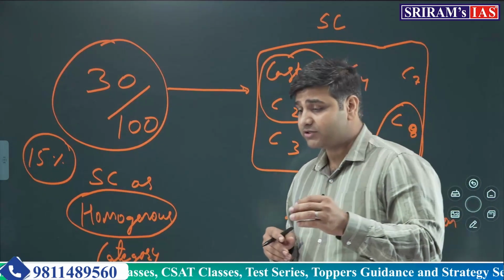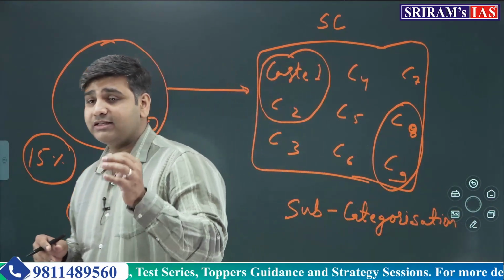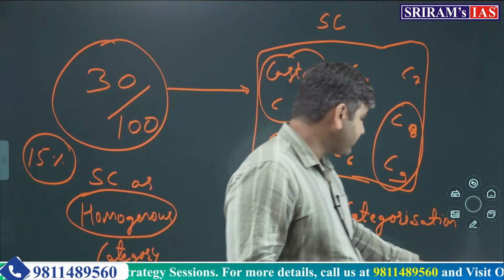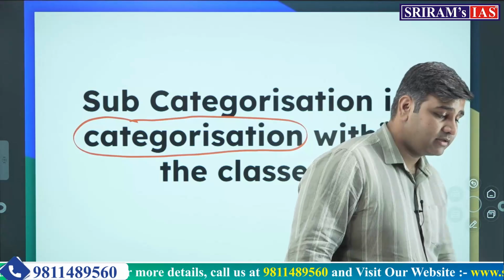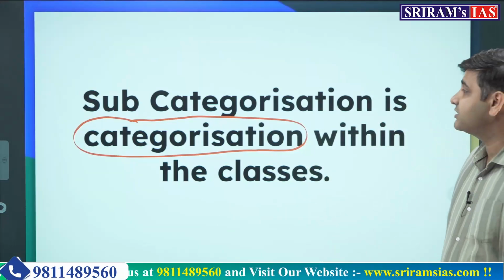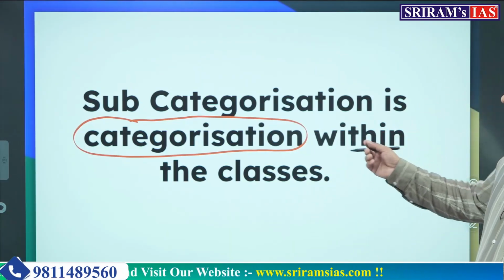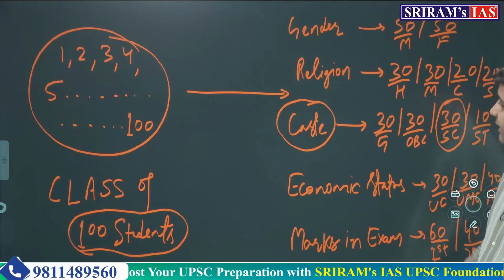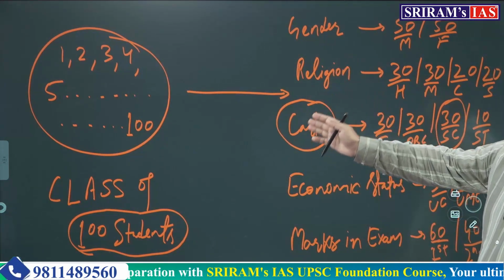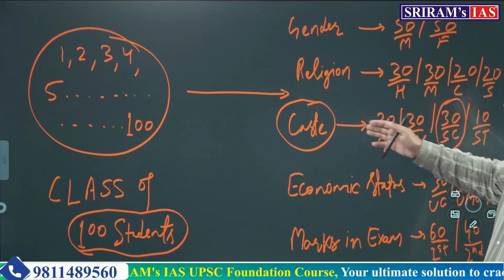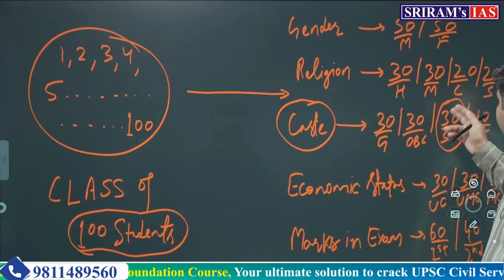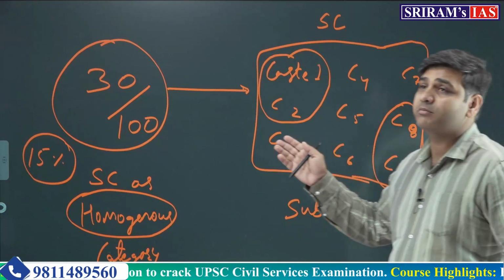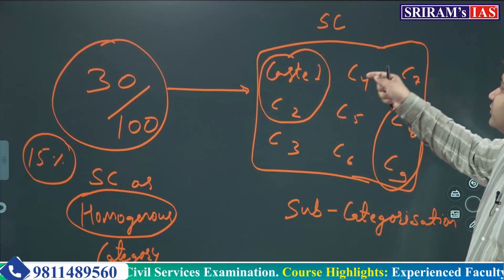I hope you have understood what categorization is and what subcategorization is. Now going back to our definition, the definition of subcategorization says that it is the categorization within the classes. So we have seen that there were 100 students, and if we have categorized them, 30 of them would come from scheduled castes, and those 30 students which come from scheduled caste can be further divided into different castes.